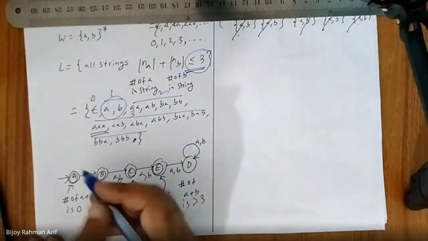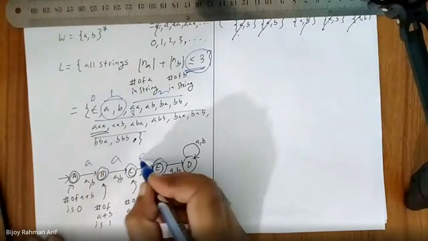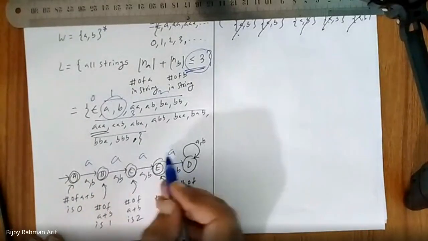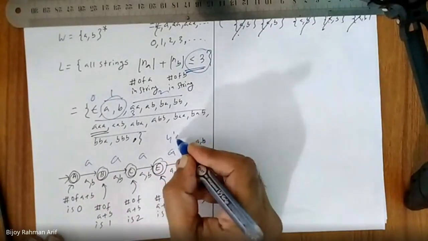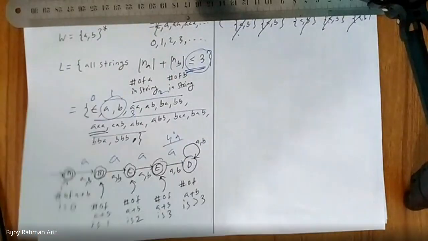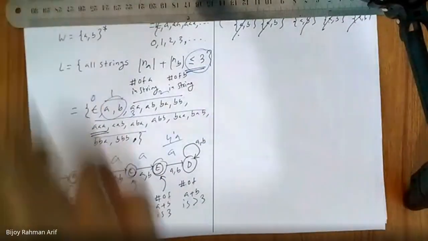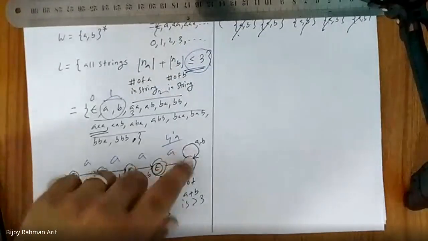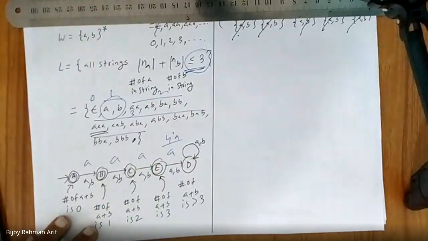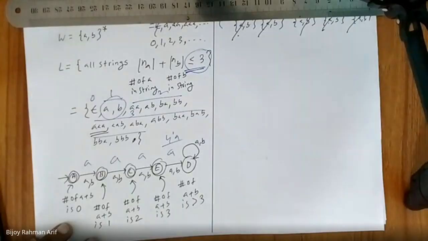If we go over here, A, how many A are there? 4. Should we include 4 A's? No, sir, D should not be included. Okay? Any more question? No, sir. Okay, we should stop here today.